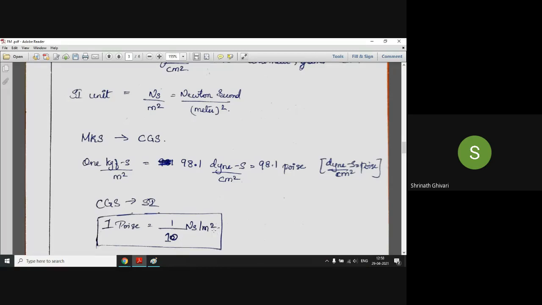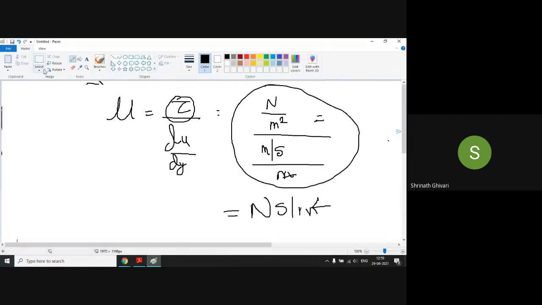If the question asks to calculate the viscosity of a fluid in terms of poise, and every value is given in SI unit, what will you do? How will you convert? We convert poise to SI unit. You have converted poise to SI unit. Then how?